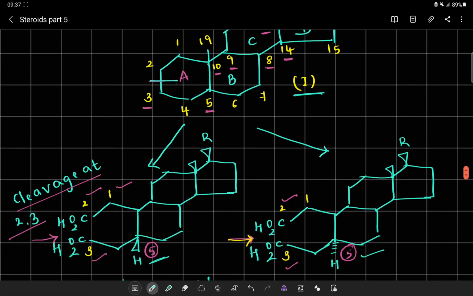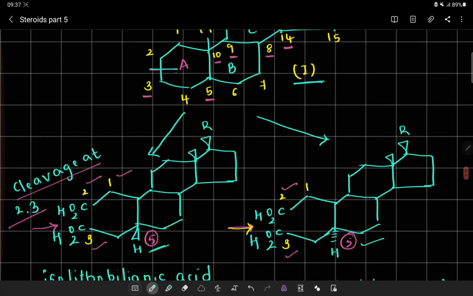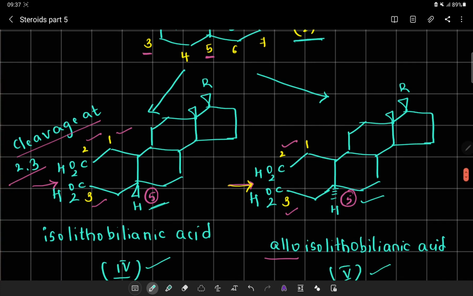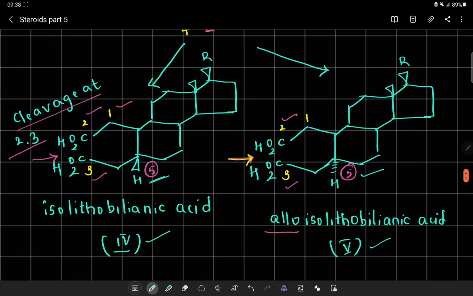Secondly, we have picked up compound number 1 and cleaved at position 2 and 3 to get a dicarboxylic acid like the previous system, but the position of cleavage here is position number 2 and 3, to get isolithobilianic acid, which is given Roman numeral 4. When the same cleavage is done between position number 2 and 3, we get alloisolithobilianic acid, where at position number 5 the proton is below the plane.